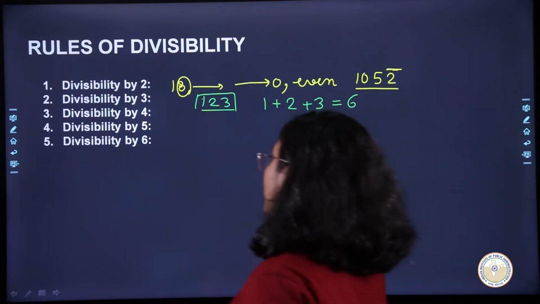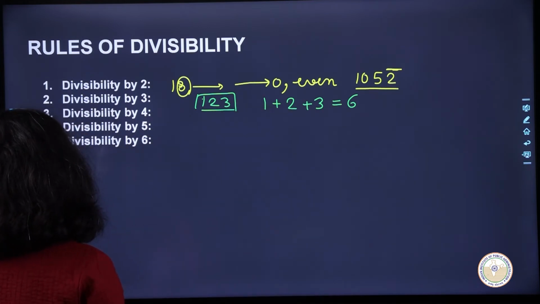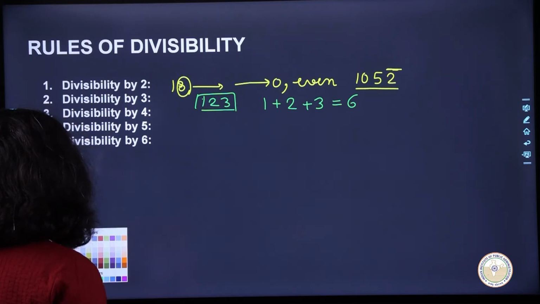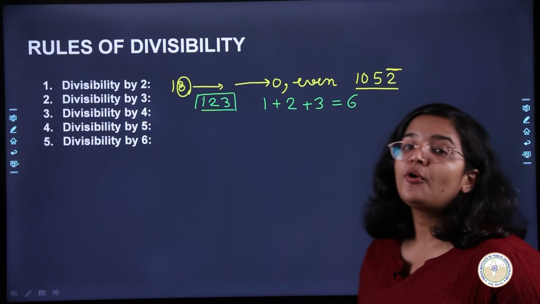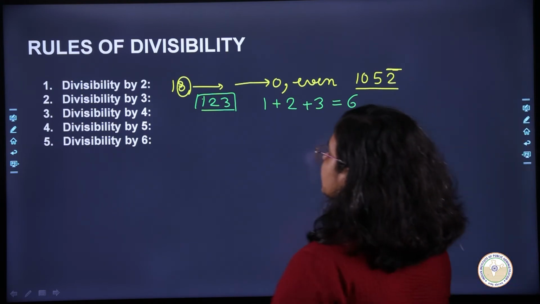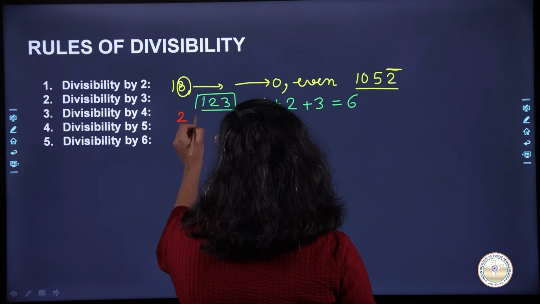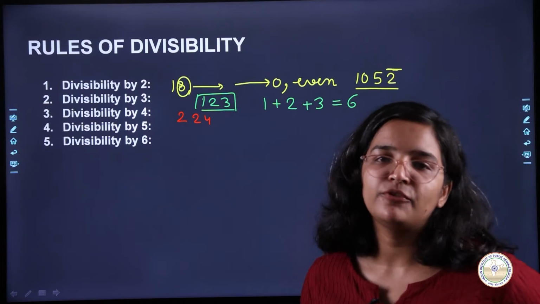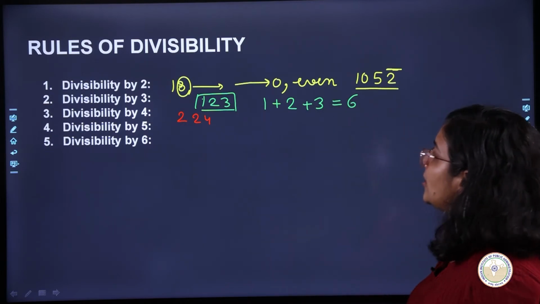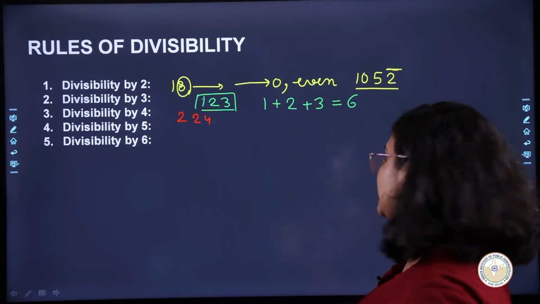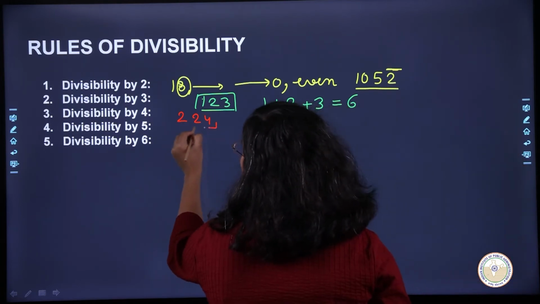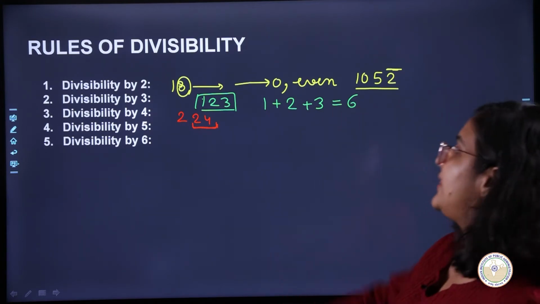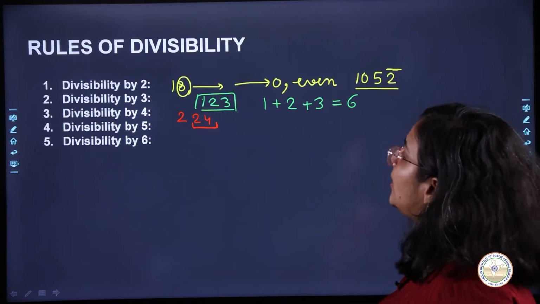Okay, now let's talk about divisibility by 4. So let's say you want to talk about 4. For 4, what is the trick? Let's say I say 224. I want to check whether this 224 is divisible by 4 or not. So what will you do? You have to check the last 2 digits of this number. If these last 2 digits are divisible by 4, then this whole number is divisible by 4.